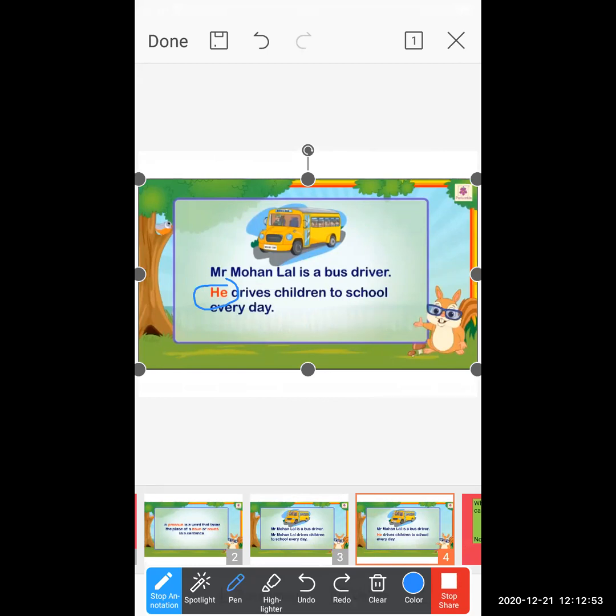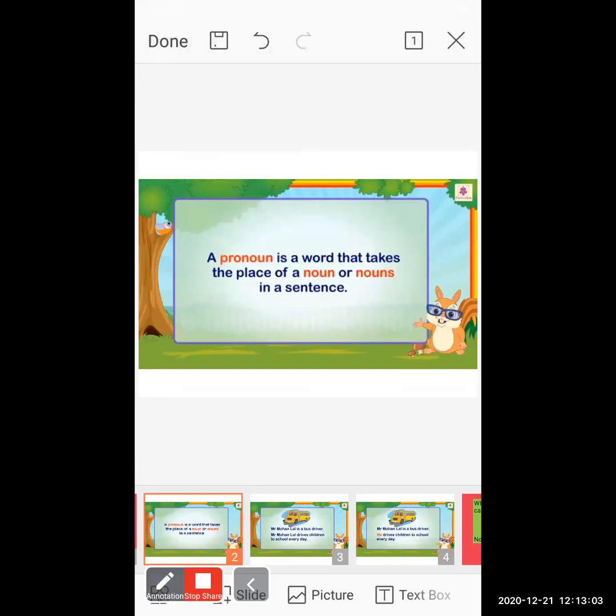These are some examples of pronoun. Pronoun means what? Pronoun means such kinds of words that take the place of a noun or nouns in a sentence. Instead of using the name of a particular person, place, animal, or thing, that kind of word comes under the pronoun.